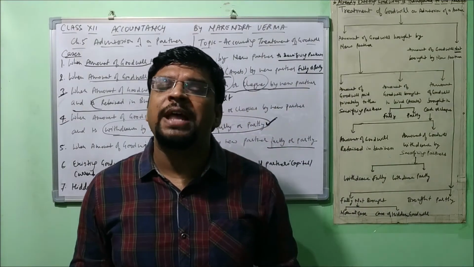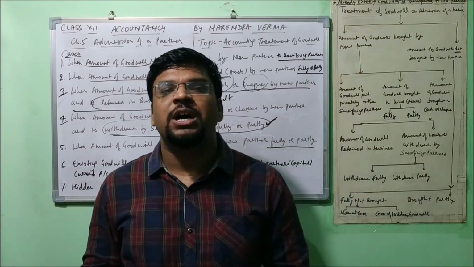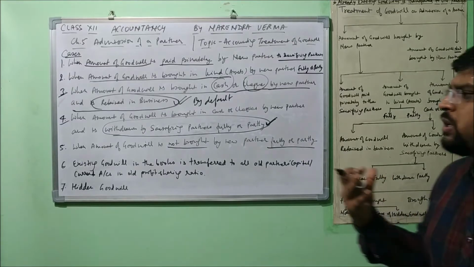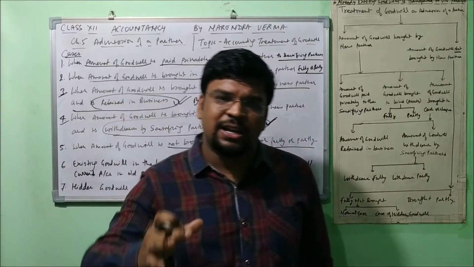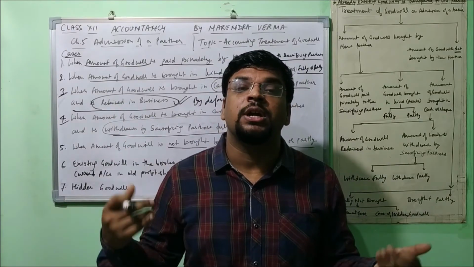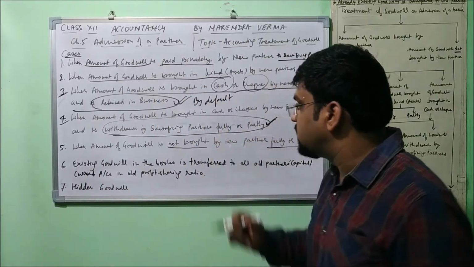So in that case, what happens? One kind of entry is passed. How the entry is passed, what kind of entry is passed, I'll tell you. But there can be two possibilities. Maybe he is supposed to bring 2 lakh. He brings 50,000 in cash and the rest 1,50,000 he is not bringing. Or another possibility, he is not bringing the entire 2 lakh rupees. So what entries will be passed in both the cases, we'll discuss.